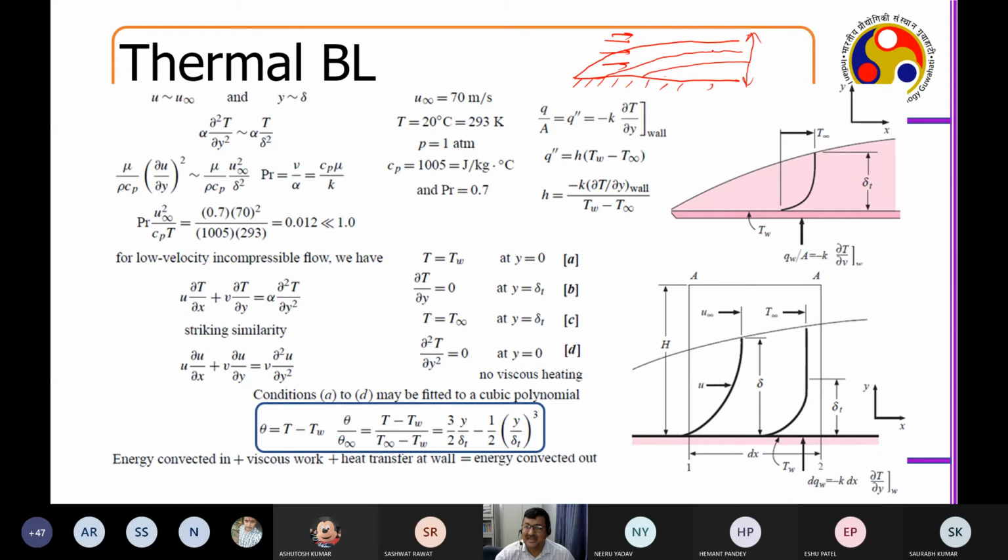Just keep in mind that the hydrodynamic boundary layer, the thermal boundary layer, and the species boundary layer have different origin points from the leading edge. The X that you calculate has a lag factor for the thermal boundary layer and for the species boundary layer. Okay. Now for the thermal boundary layer.